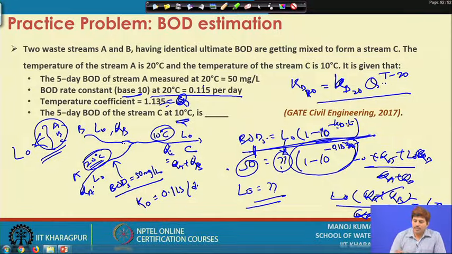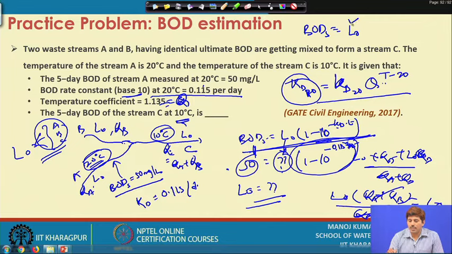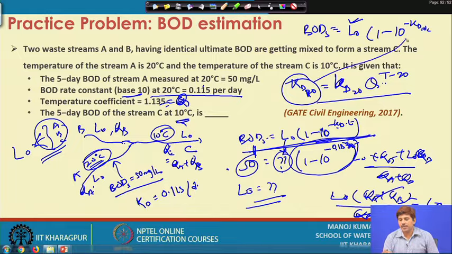So, that way we can estimate the new value of KD, and then for stream C again we have BOD 5 is equal to L0. Now, we know L0 from here, times 1 minus 10 to the power minus KD at 10 degrees Celsius, which we now know from here, into 5.